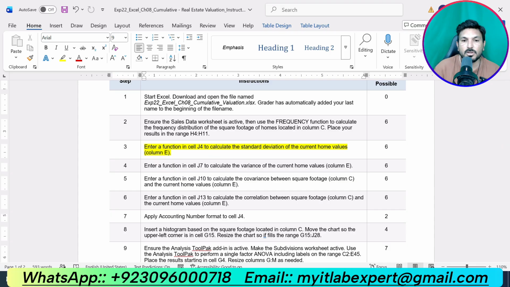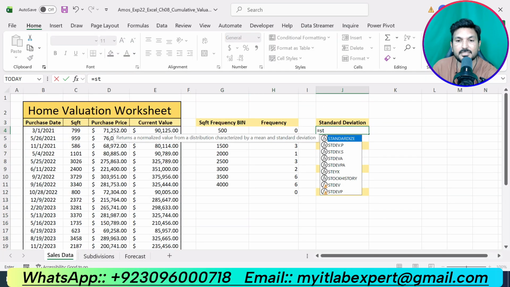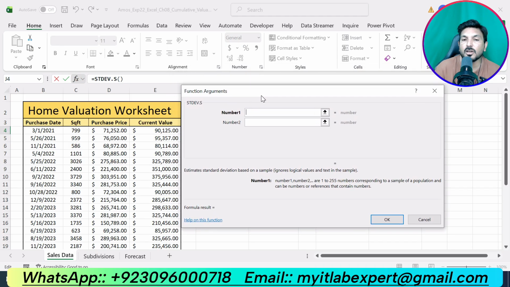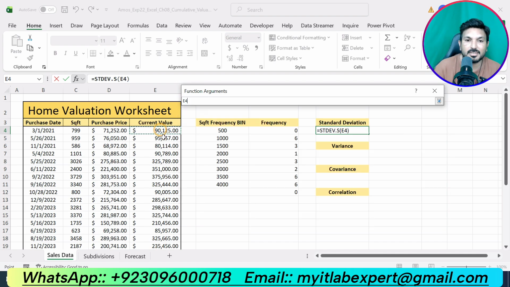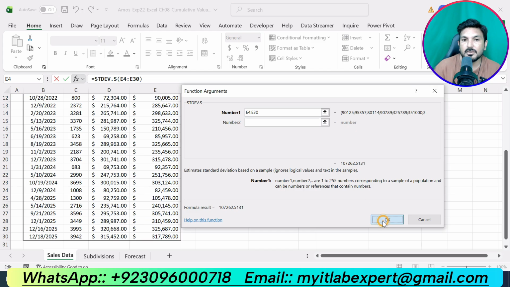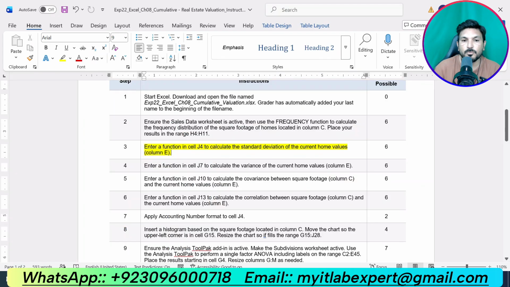Let me go to cell J4 here, and we are supposed to type STDEV.S, this one. Then click on the function symbol to enter the function arguments. We are going to calculate the standard deviation for the current value, so we will select this one. This is the standard deviation. Now let me do the next step, step number 4.